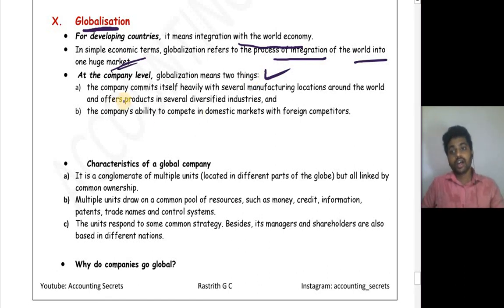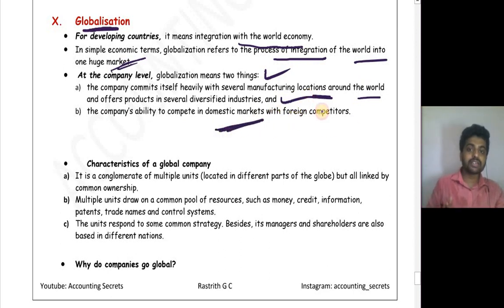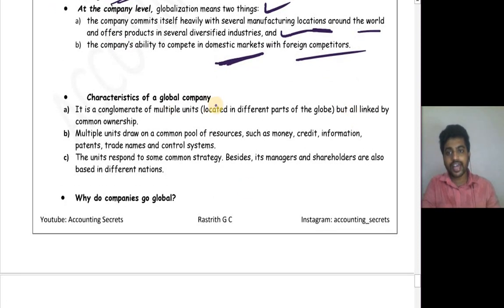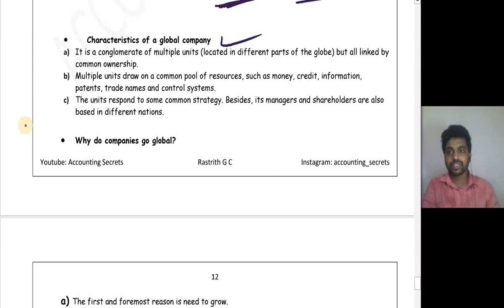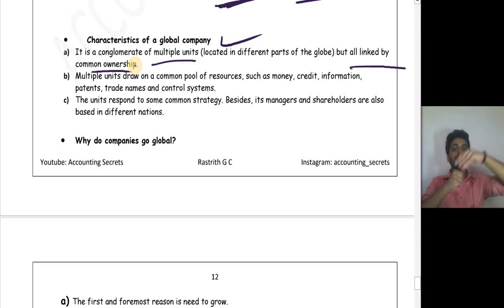First, the company commits itself heavily with several manufacturing locations around the world and offers products and services in several diversified industries. Next is the company's ability to compete in a domestic market with foreign competitors. What are the characteristics of a global company? First one is, it is a conglomerate of multiple units, all linked by common ownership. So there will be one head office in a particular country that will be controlling all the different companies which are there in different countries.